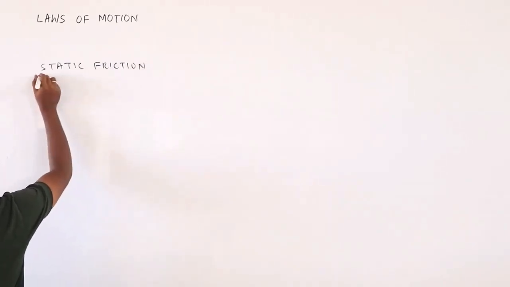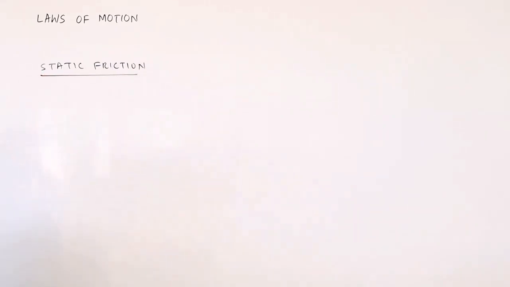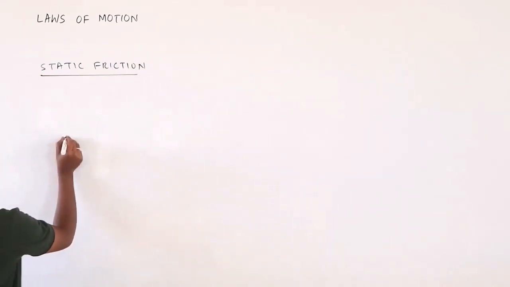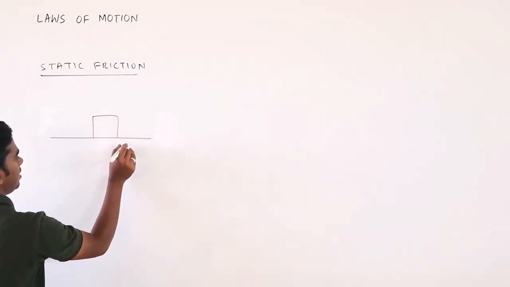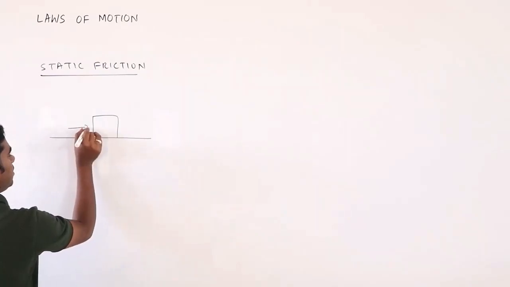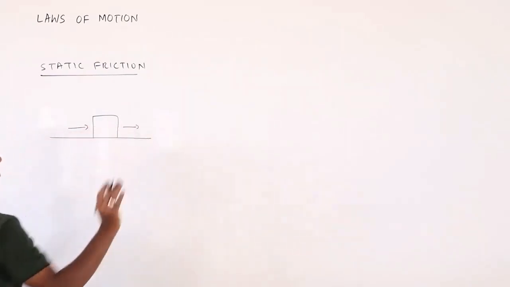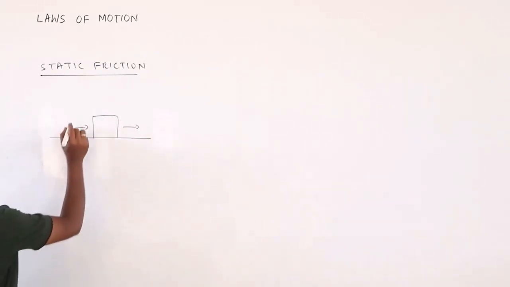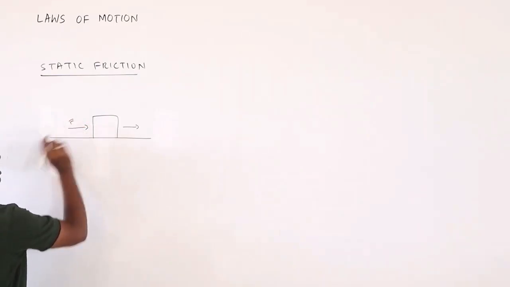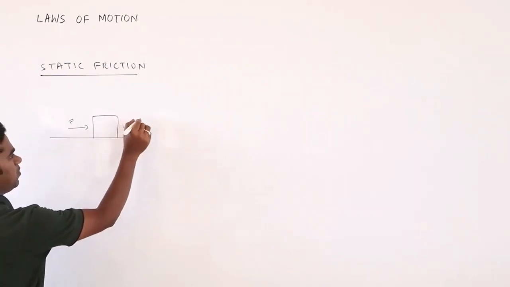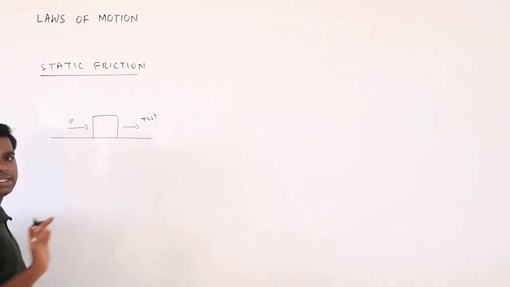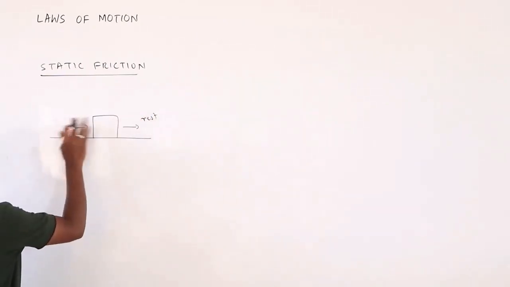So what exactly do we mean by static friction? As we already know, there is an interlocking when the body is here, even when it is very smooth. If you apply a force, the body should start moving. When you apply a very small force, it should start moving. But usually what happens? It will not move. It will remain at rest, even though you are applying the force. That is very important.